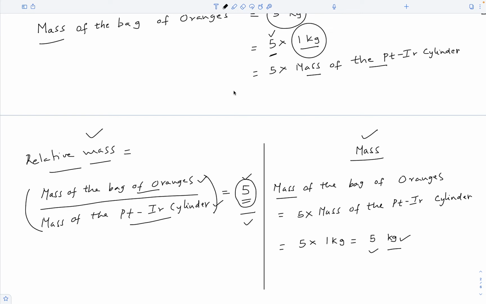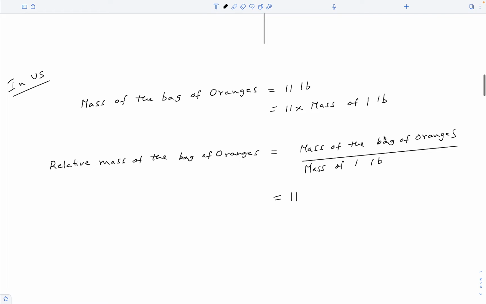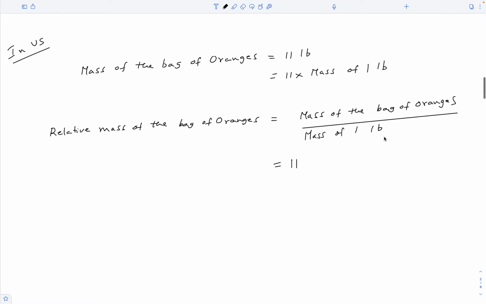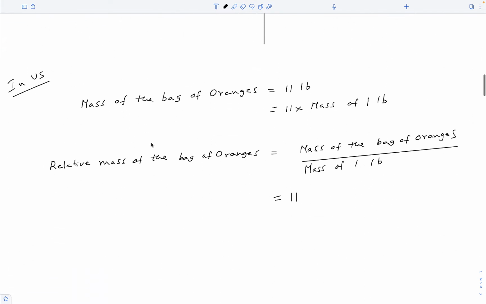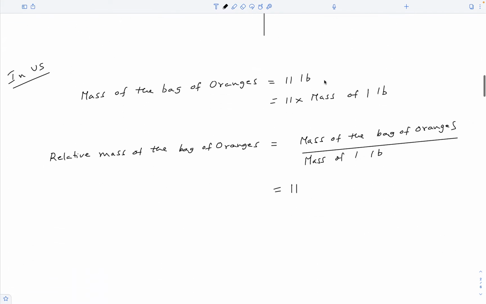Now, kilogram is the unit of mass in the International System of Units, that is the SI system. But the United States is one of the three countries that do not use kilogram as the reference for mass. They still use the old imperial unit pound to measure masses. If you weigh the same bag of oranges in the United States, its mass will be approximately 11 pounds. That is 11 times whatever we are calling 1 pound.